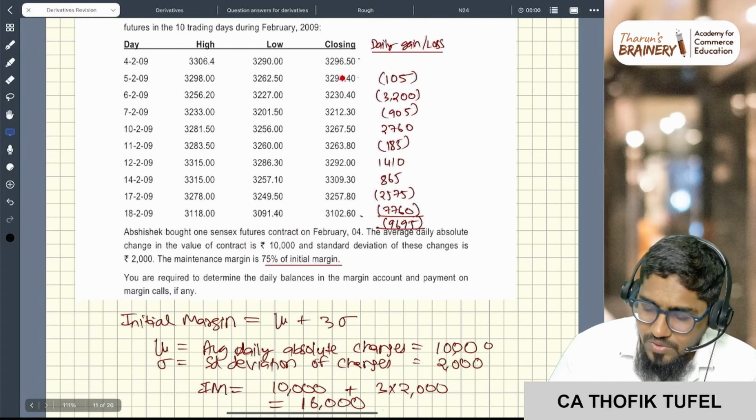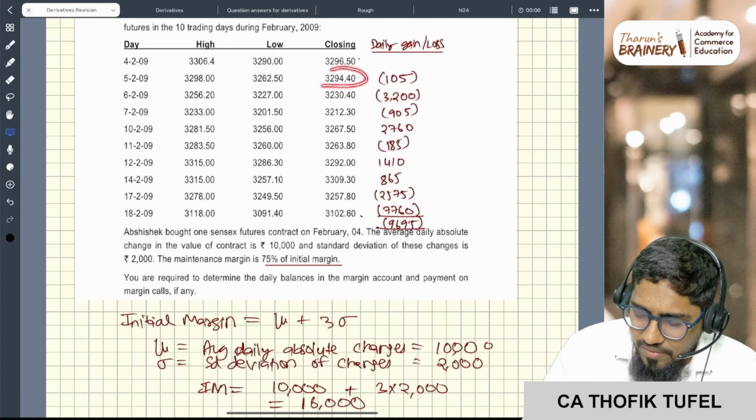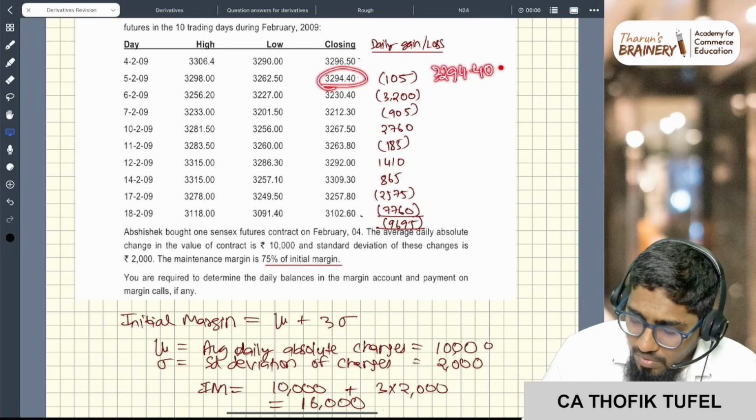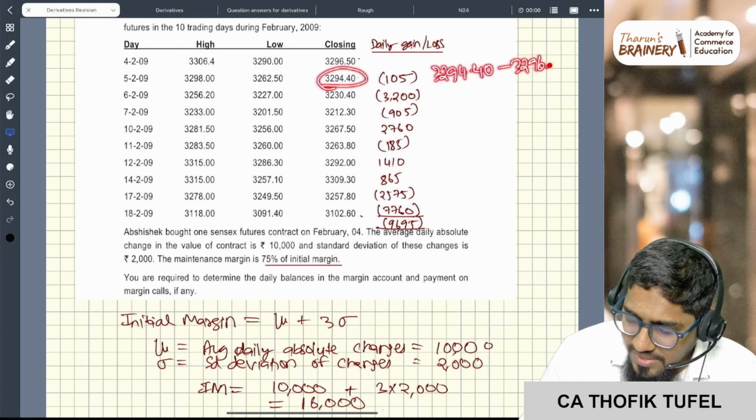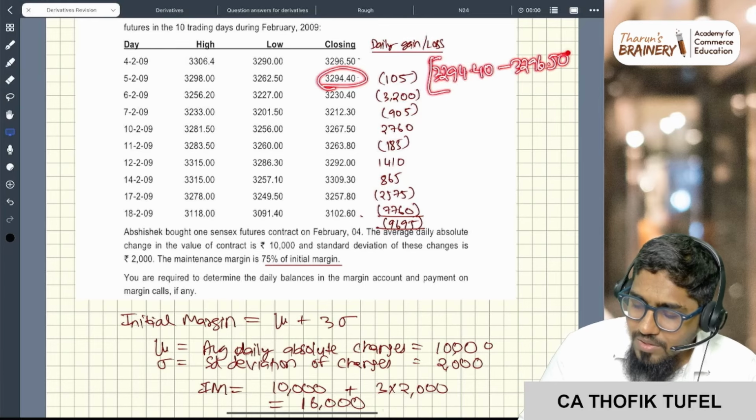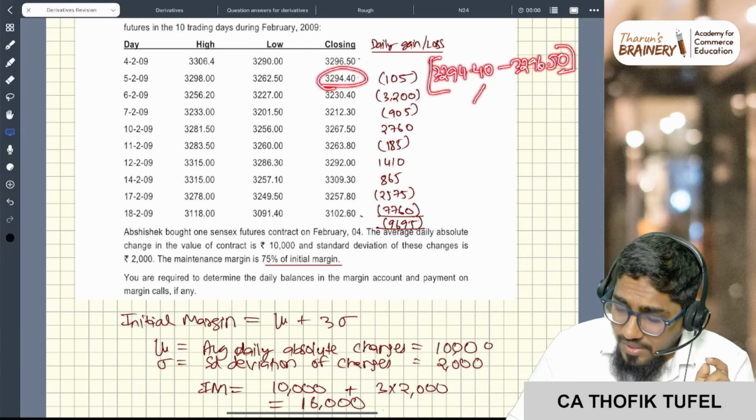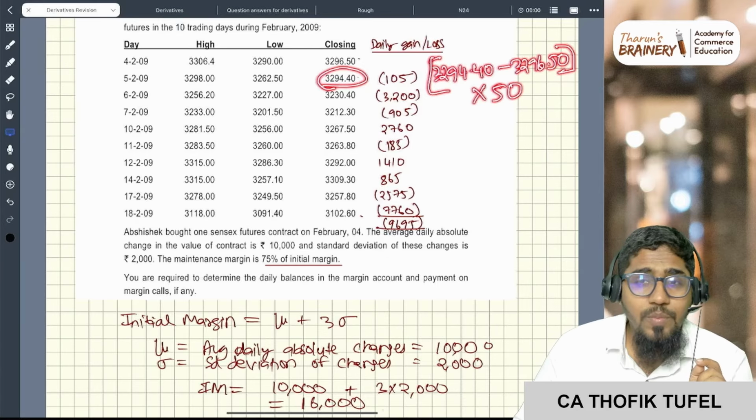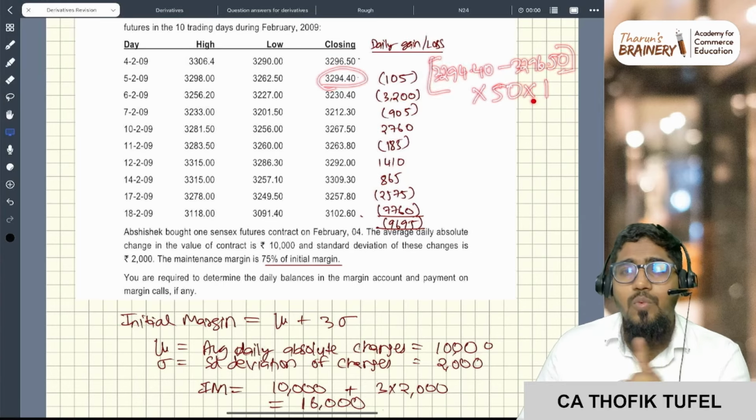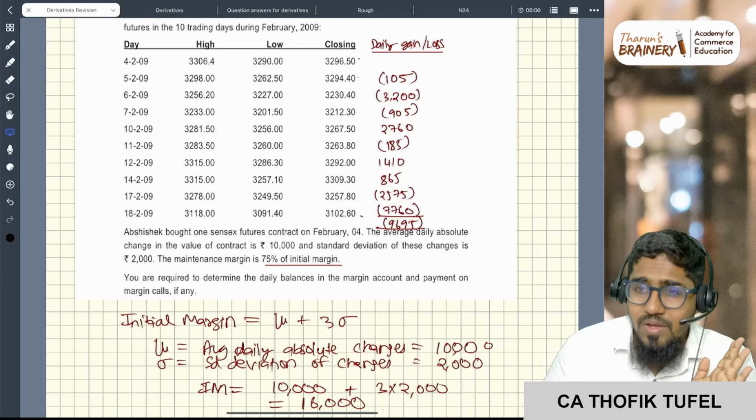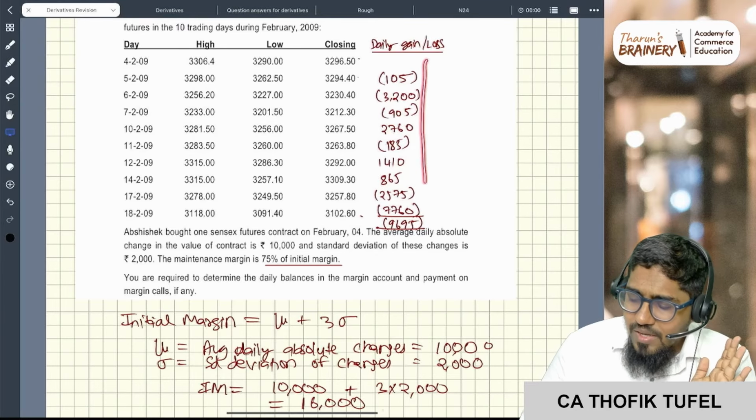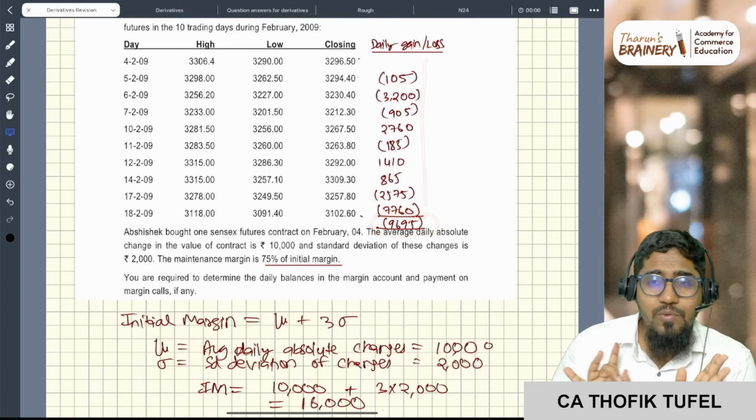You see here what is the difference? 3294.40 minus 3296.50. This is the profit or loss for one future, into my lot size of 50 rupees, into one contract. So 105 rupees will be the loss. Likewise, you please calculate the daily gain or loss and do the total. This total is very helpful for you. I will tell you afterwards how it is helpful.